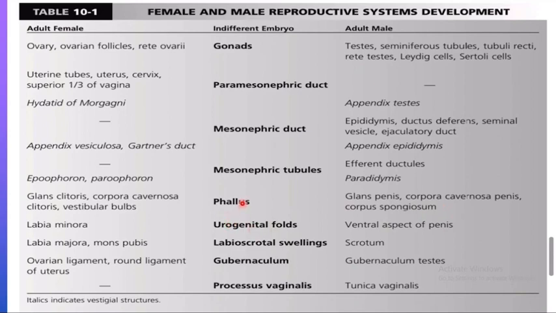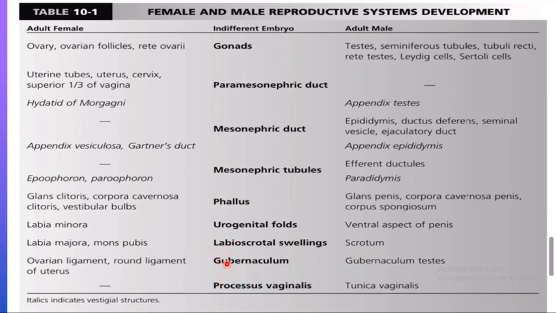You should just know that the phallus in the female forms the clitoris, and in the male it forms the glans. The urogenital folds in the female formed the labia minora, whereas in the male they formed the ventral aspect of the penis. The labioscrotal swelling in the male formed the scrotum, whereas in the female it formed the labia majora and mons pubis.